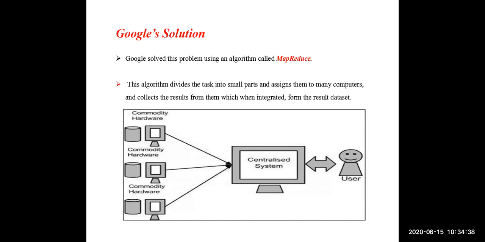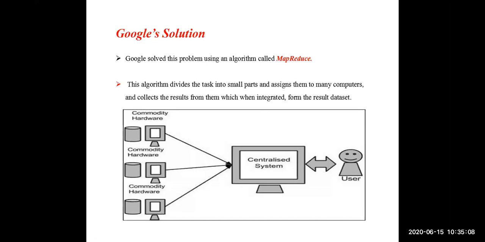The data is divided into small parts, and the data is given to different computers. After each computer performs analysis of that small part of data, the results will be integrated, and finally the final result will be given back to the user. Instead of analyzing all the data by a single machine, the data will be divided into small parts, and each part will be given to one machine, so that the analysis will be done in parallel, and the final result will be given to the user. This is briefly the logic of this MapReduce algorithm.